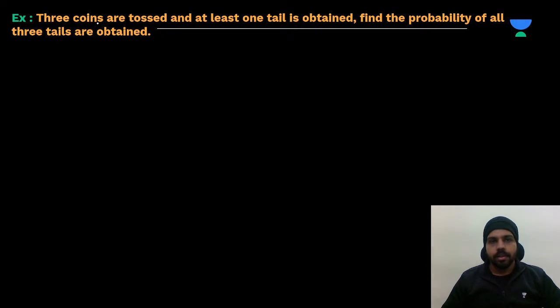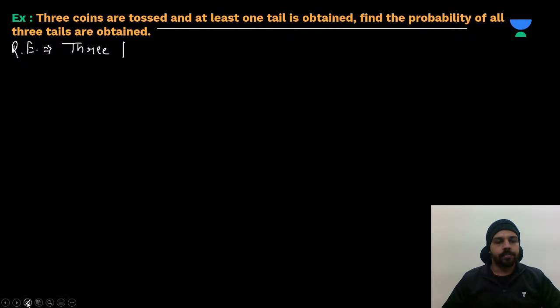Three coins are tossed and at least one tail is obtained. Okay. Find the probability that all three are tails. So first of all, we need to write the random experiment. What is our random experiment? Three coins are tossed together. This is your very first step.